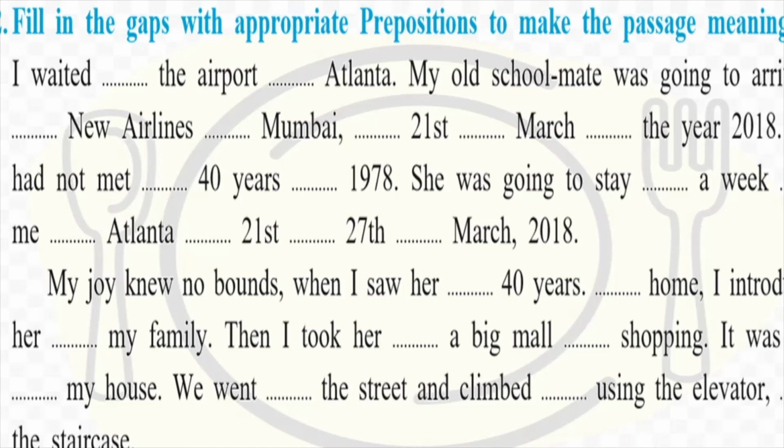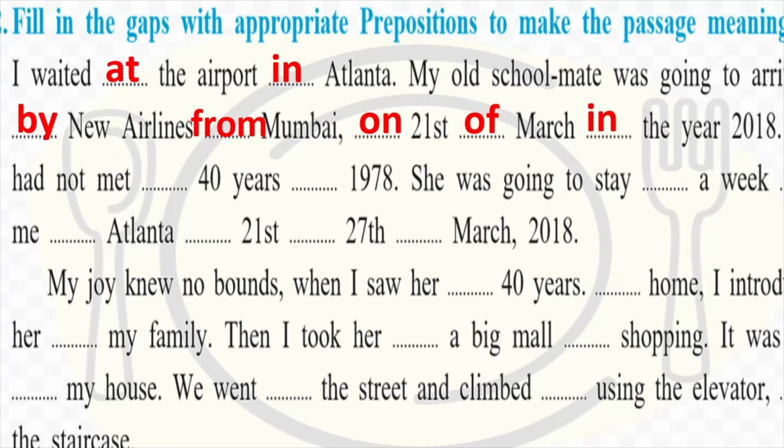I waited at the airport in Atlanta. Okay. My old schoolmate was going to arrive by New Airlines from Mumbai on 21st of March in the year 2018.